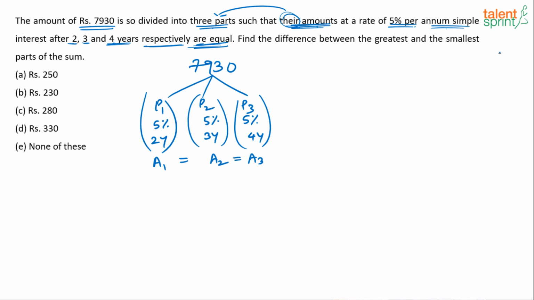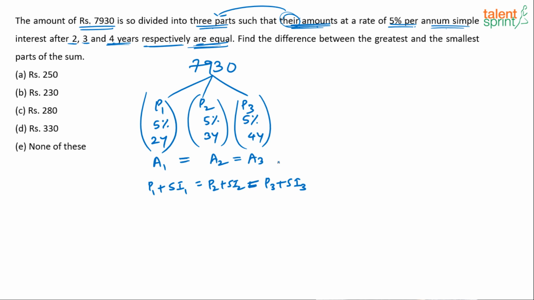Now I told you, remember, when we are talking about amounts, we refer to the principal plus interest. It is principal amount plus interest amount. And this time it's a simple interest case. In case of compound interest, we go by the formula, P into 1 plus R by 100 whole to the power of T is the amount formula. Here also you can go by formula, but it's easier otherwise. See, what is amount? Here P1 plus SI1 equals P2 plus SI2 equals P3 plus SI3.